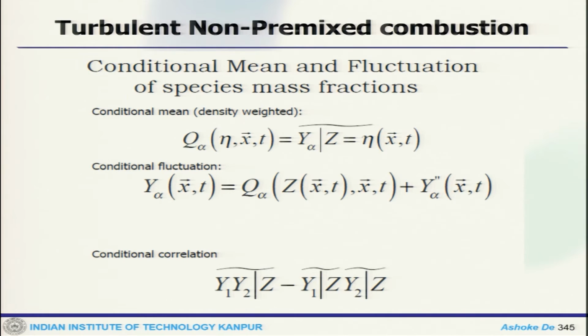Now, if you look at the conditional mean and fluctuation of species mass fraction. Let us say we try to find out the conditional mean, or the density weighted mean, of Y_α. So, this would be Q_α = <Y_α | Z = η>, and the conditional fluctuation would be Y_α = Q_α + Y_α''. So, the conditional correlation that will remain is <Y1'' Y2'' | Z>, and it is the correlation that one has to find out.